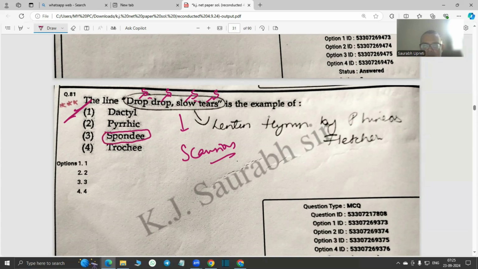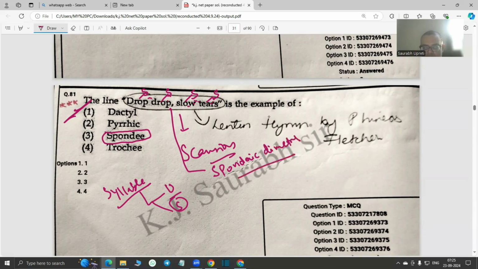Spondee, the name also, if you pronounce it, so there are two equal stresses. S here refers to stressed syllable. There are two kinds of syllables. We know what is syllable. Syllable is a vowel sound, right? So vowel sound refers to two kinds: one is U, that is unstressed syllable, and the second is S, stressed syllable. So I have used two stressed syllables here and then repeatedly two stressed syllables. So spondaic diameter, according to my knowledge, because there are two units of spondees being repeated. So there is no doubt that it is a spondee.